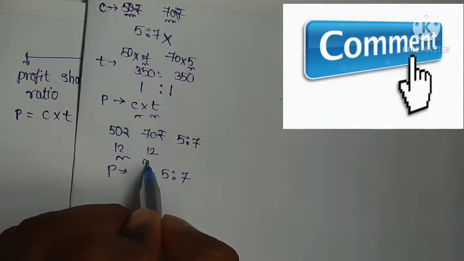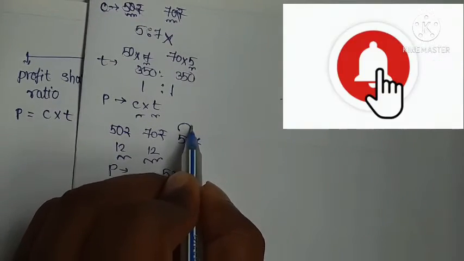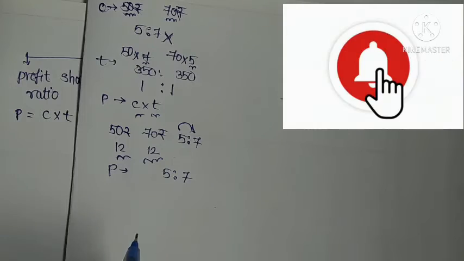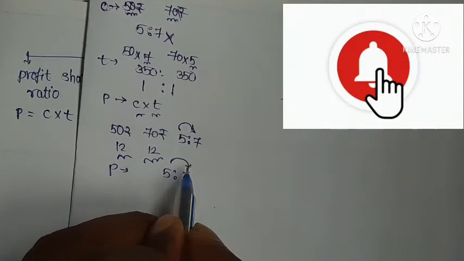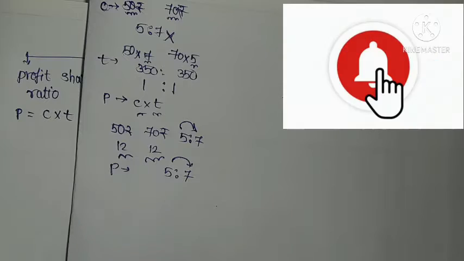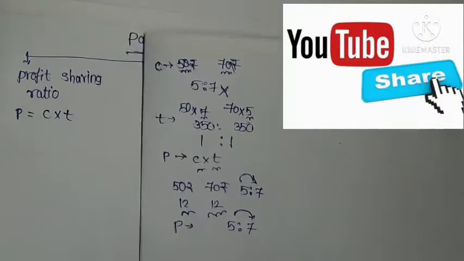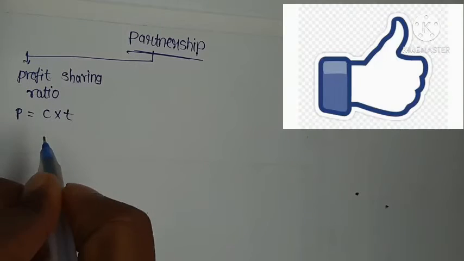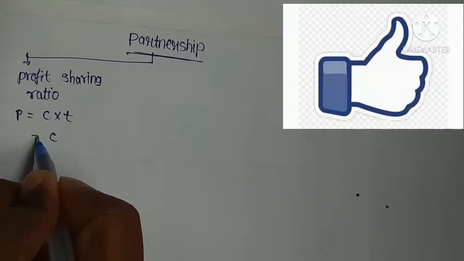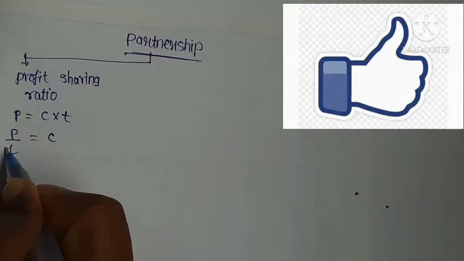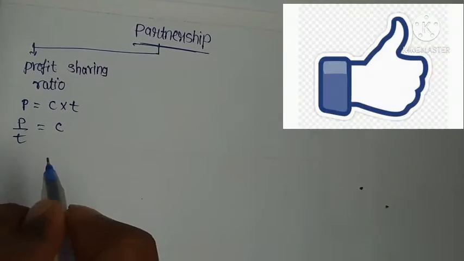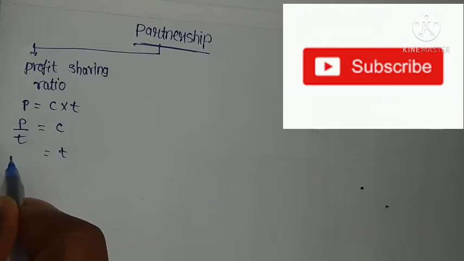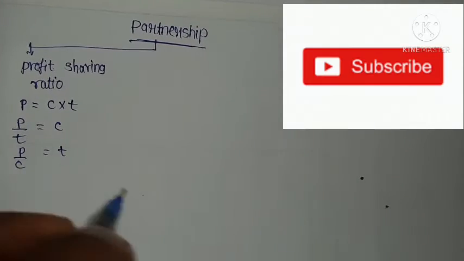So when the time is the same and the capitals are in the ratio of 5 is to 7, then the profit is also in the ratio of 5 is to 7. So in partnership, profit sharing is equal to capital into time. So capital is equal to profit by time, or time is equal to profit by capital.